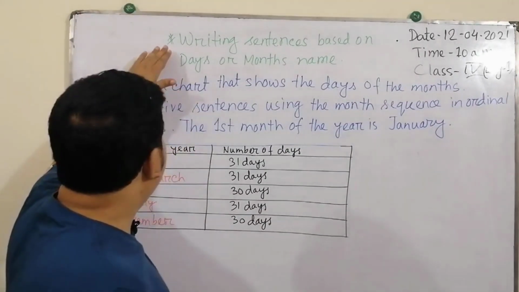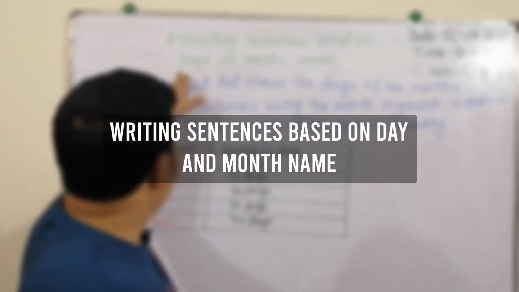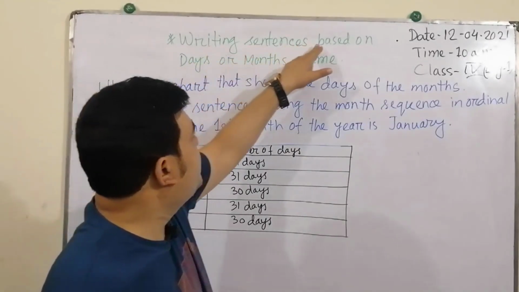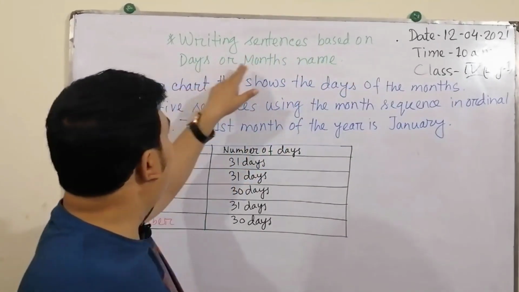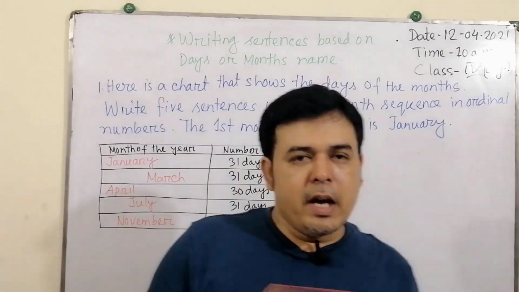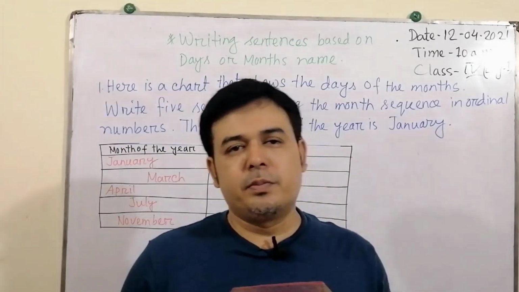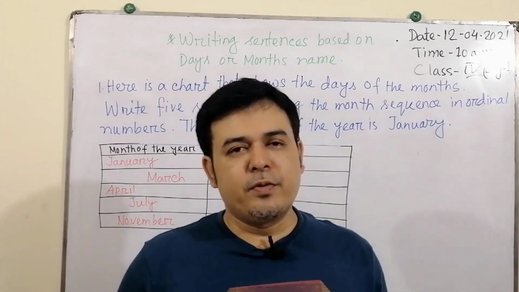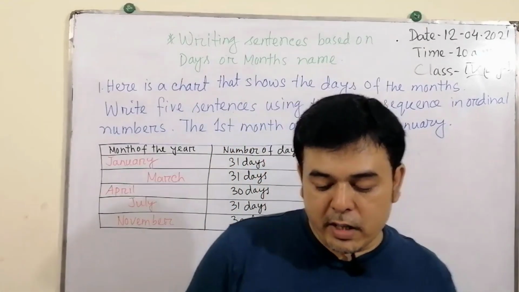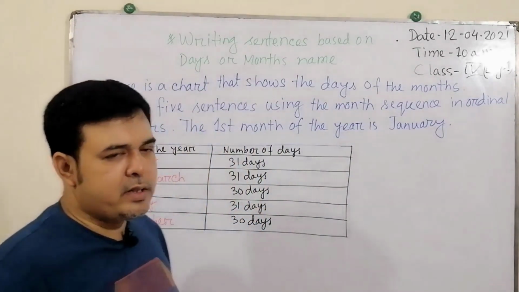So the topic is writing sentences based on days or months name. In the earlier classes you have done seen comprehension and questions, true false, paragraph, these sorts of items, and unseen comprehension also in different classes done by me, Ashrafi ma'am, or Hassan sir.